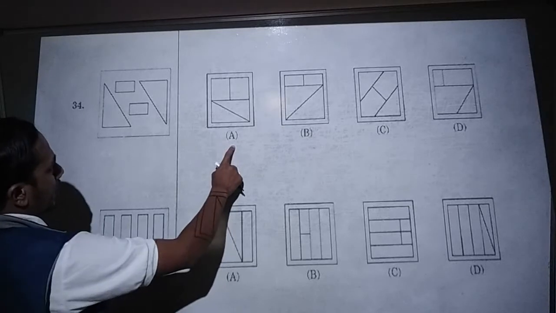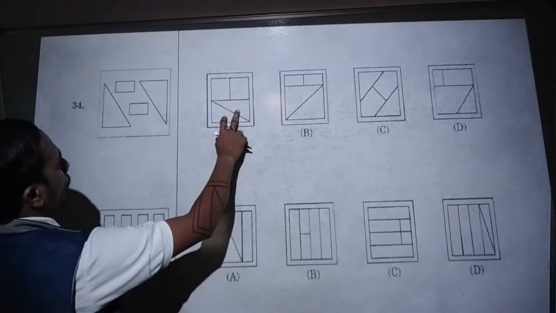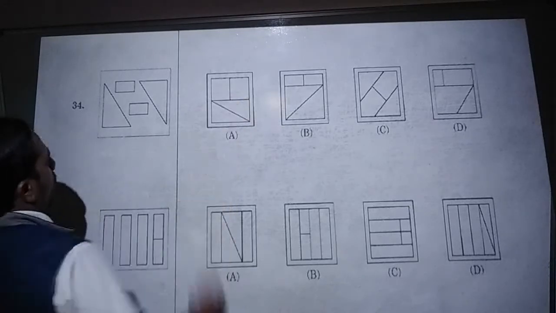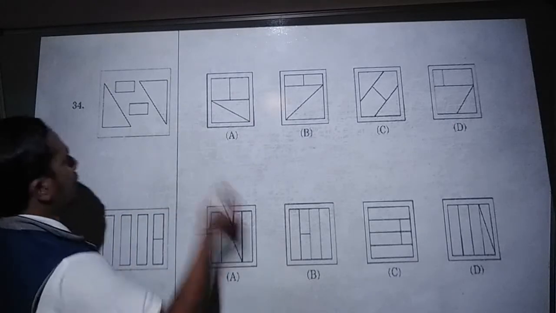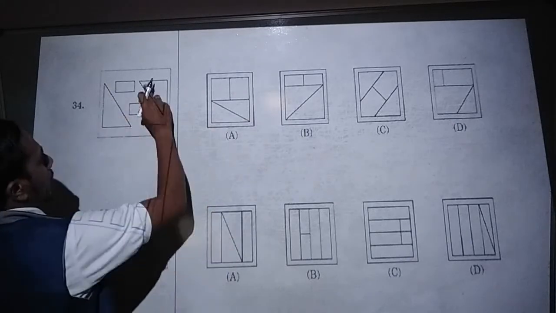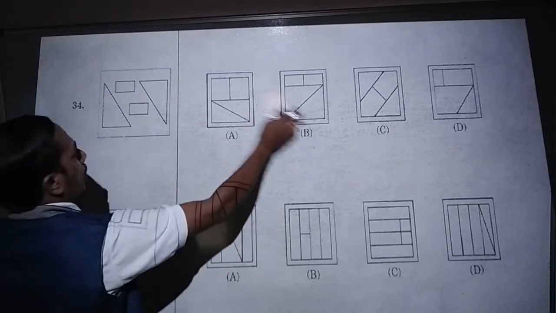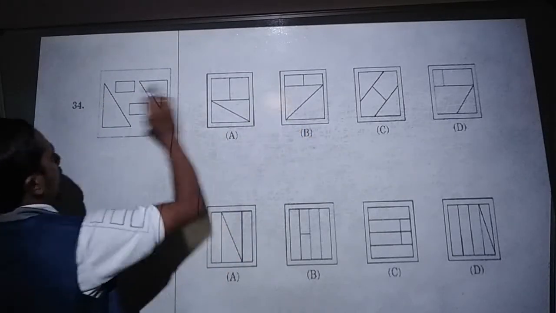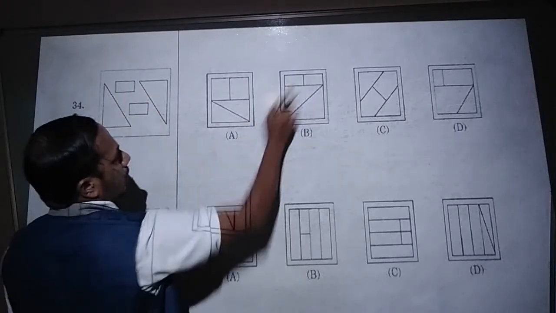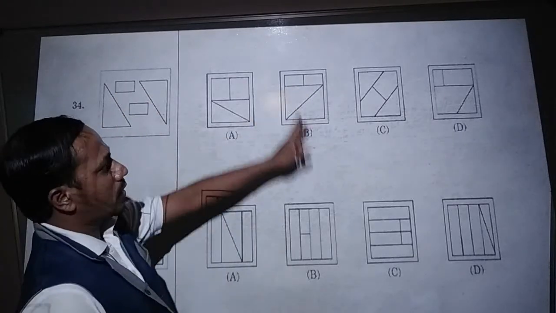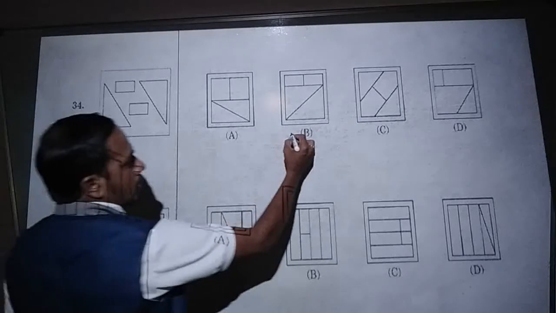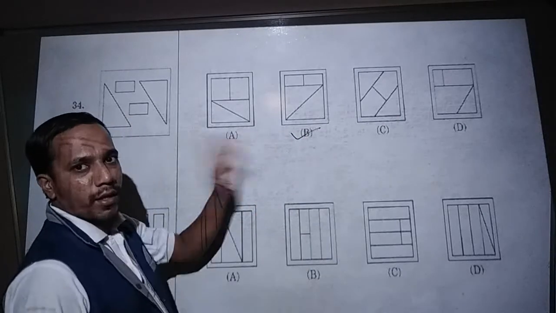In option A, you have identified two triangles, but two squares are given. We don't want two squares. In option B, two rectangles and two triangles. Two rectangles we observe in the answer figure in option B. That's why option B is the right answer.